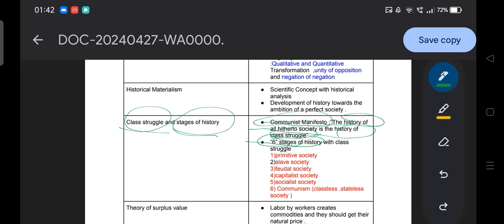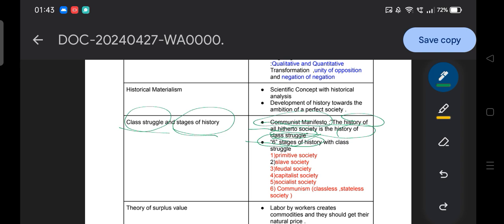If you ask whether they were able to go through these stages of history, no, they just did a scientific study of different manuscripts and books and came to a conclusion. These are the six stages of history: primitive society, slave society, feudal society, capitalist society, socialist society, and communism, which is classless and stateless, and it is the perfect society according to them. After that there is no further societal or human evolution; they also use the term the end of ideology, because communism is final according to Marxism.